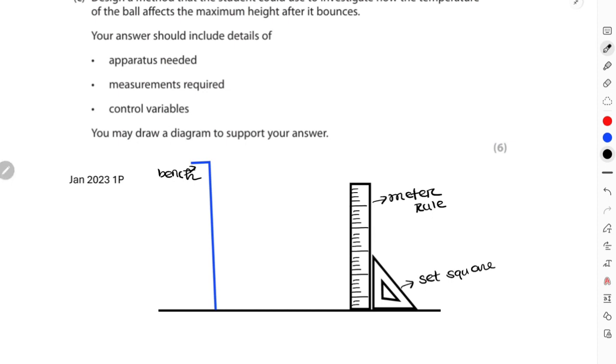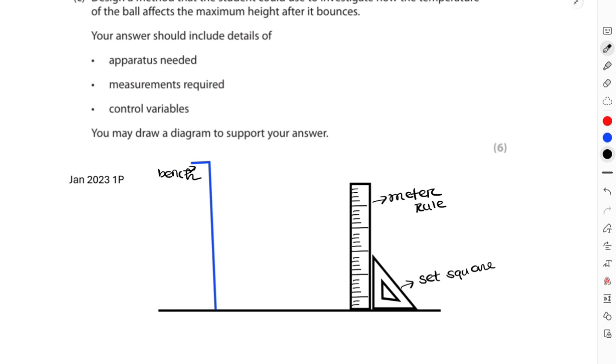So obviously we'll start with what apparatus we're going to need. We would need a meter ruler and a water bath with a thermometer. And then the measurements that we're going to take using the instruments we have mentioned above. Firstly, using the thermometer and water bath, we will use temperatures within a range of maybe from 5 degrees Celsius to 30 degrees Celsius with a 5 degrees Celsius interval. Every time I'm going to change the temperature by 5 degrees Celsius: first 5 degrees Celsius, then 10, 15, 20, 25, 30. That represents a 5 degrees Celsius interval.